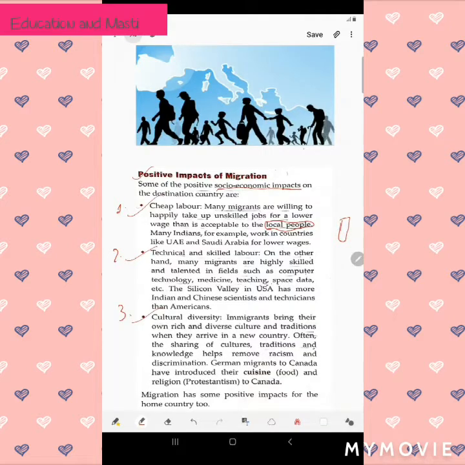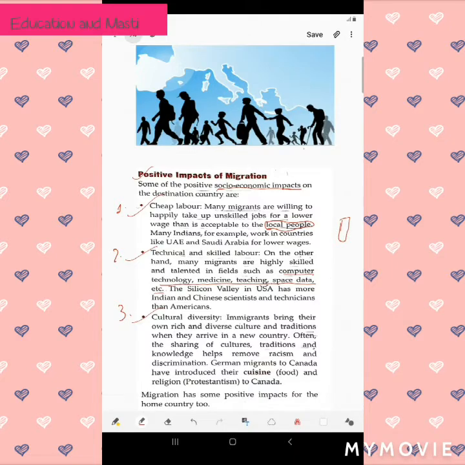And then the second one is technical and skilled labor. On the other hand, many migrants are highly skilled and talented in fields such as computer, technology, medicine, teaching, space data, etc. Like in India, there are many skilled people, okay? So that is what technical and skilled labor means.